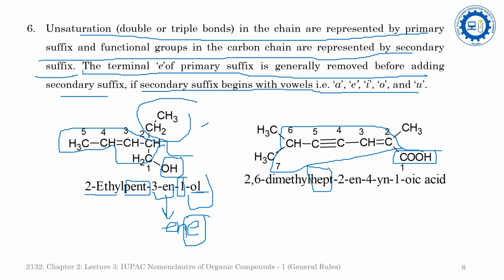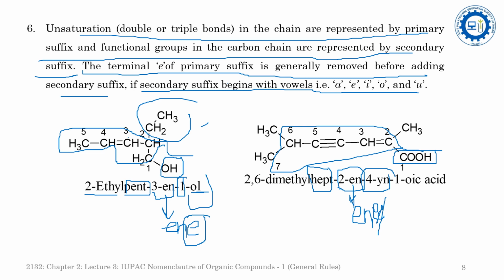Now come to the primary suffix. The primary suffix is represented by the unsaturation, and in this compound one double bond and one triple bond are there. At the second position there is a double bond, represented by 2-en, and at the fourth position there is a triple bond, so 2-en-4-yne. But here, this is yne, and while adding another suffix, we have removed the e from yne.